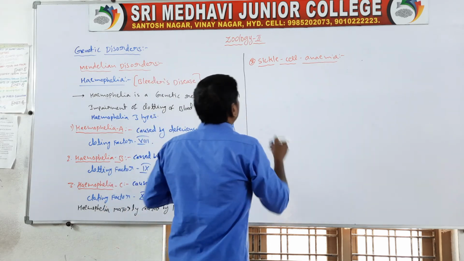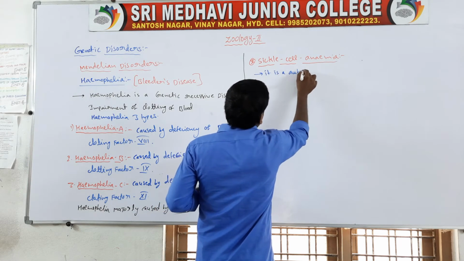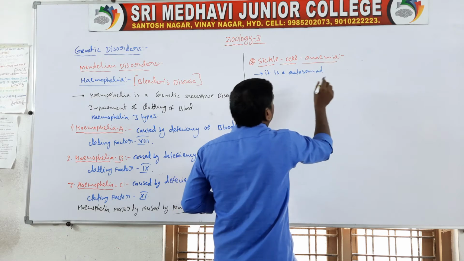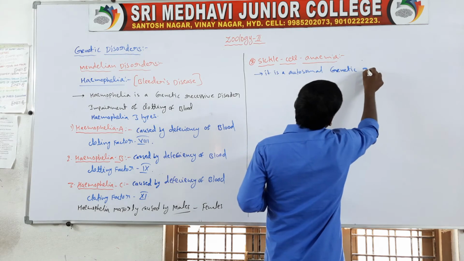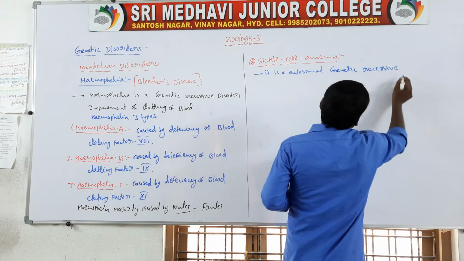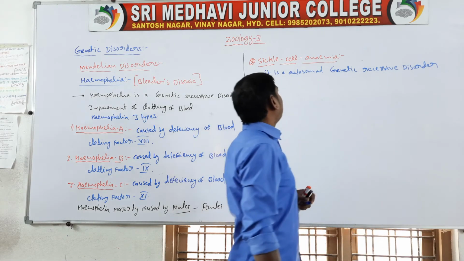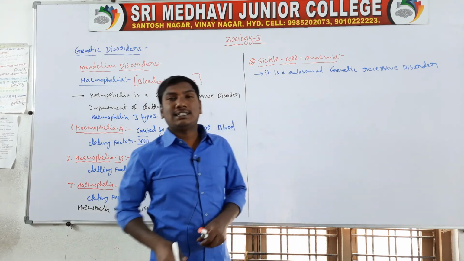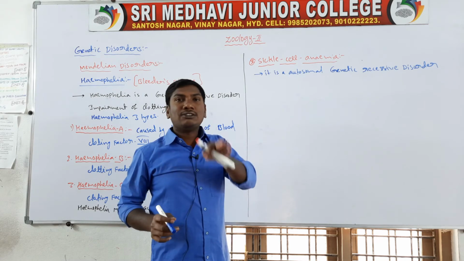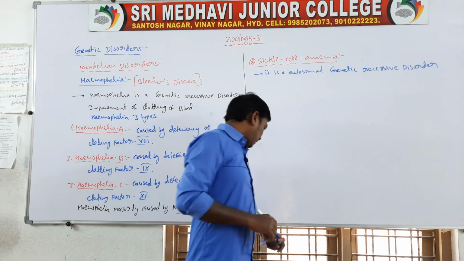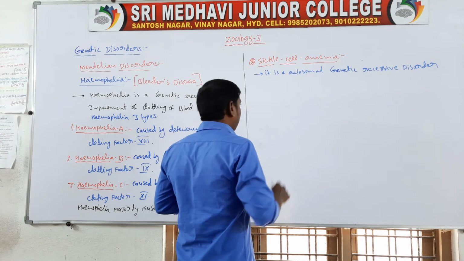So sickle cell anemia is an autosomal recessive genetic disorder.